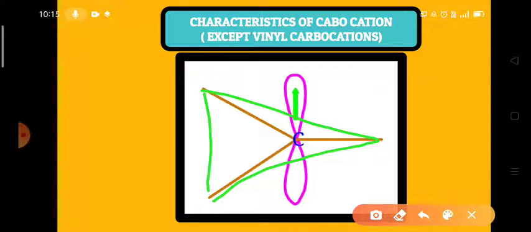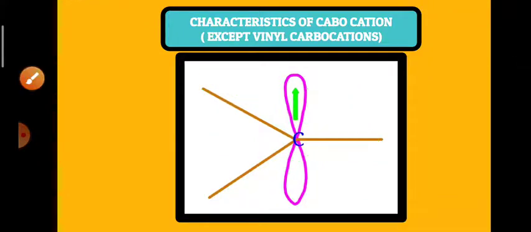And every carbocation has one empty p orbital with it. So this is the shape of the trigonal planar carbocation.